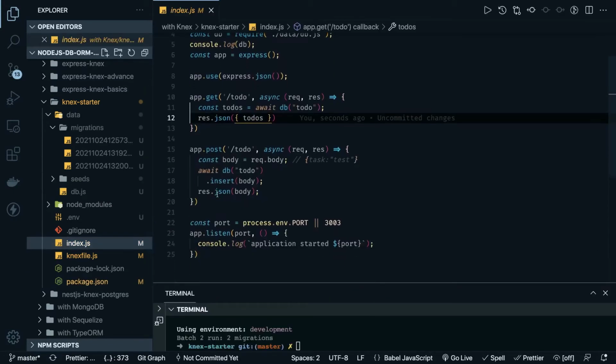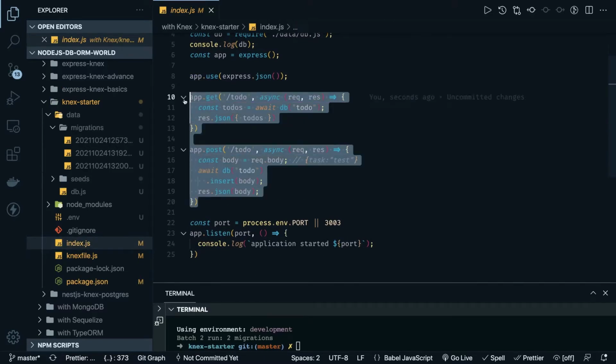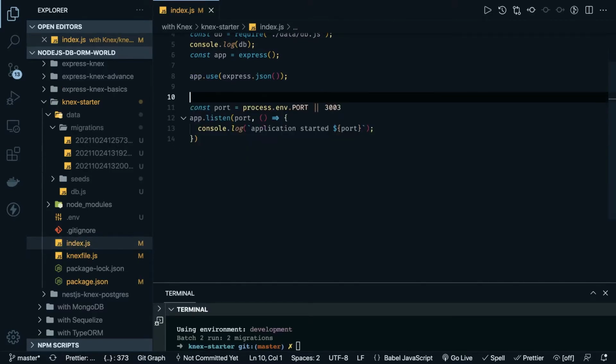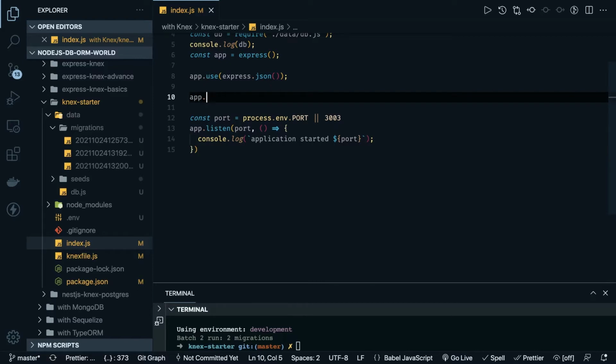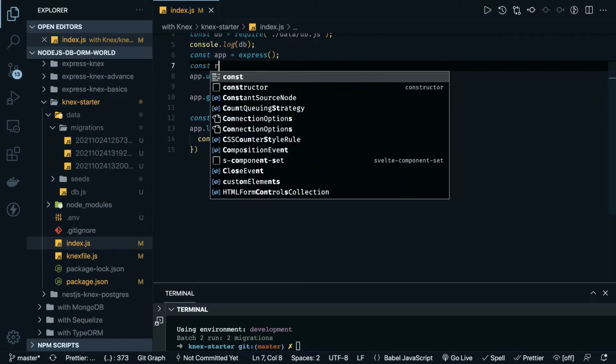This time we are not going to do something like this. We can create proper routes and define the queries inside them. So this is our simple server.js, index.js. It is still a very basic app. I'm not doing something extraordinary here. App.get, this is like get all to-dos. So we can have one routes file where we define all the routes.